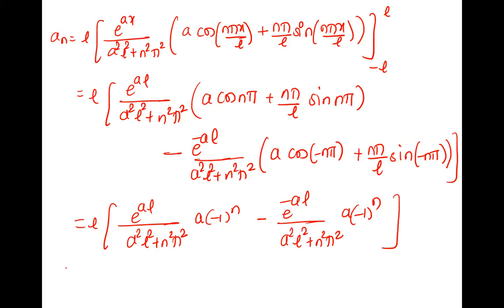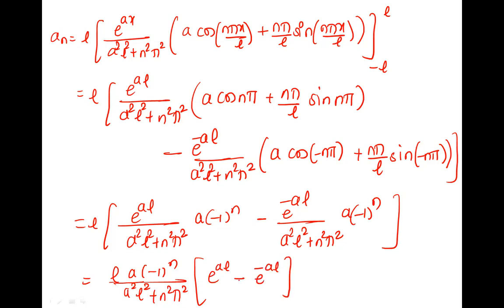And what is common, you can take out now. What is common? a minus 1 raised to n upon a square. This whole is common. So L a minus 1 raised to n upon a square L square plus n square pi square, into e raised to aL minus e raised to minus aL.